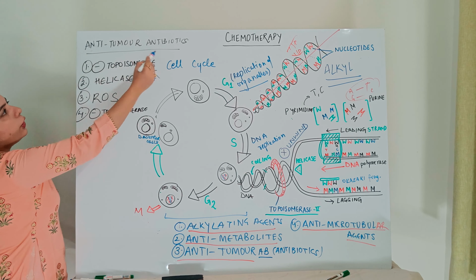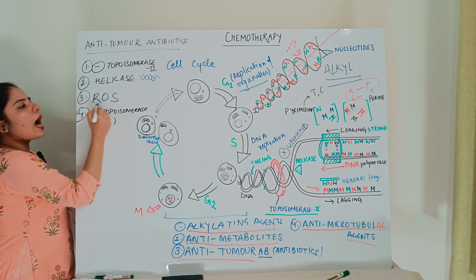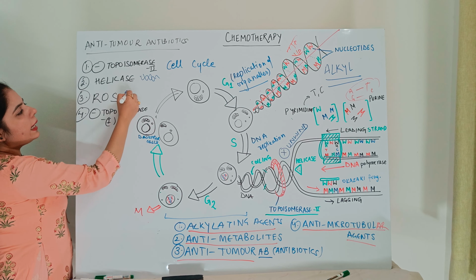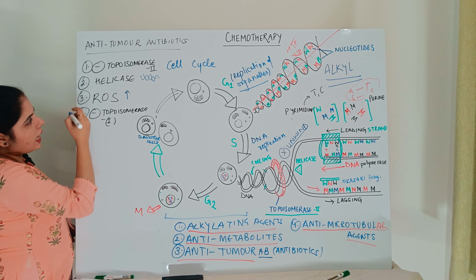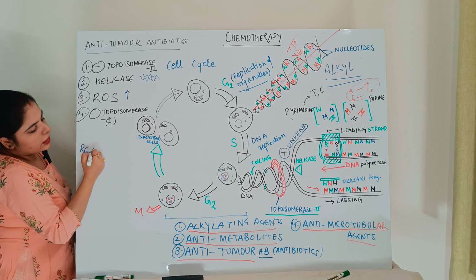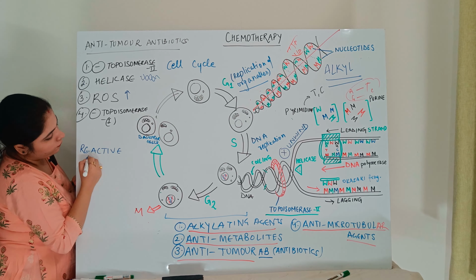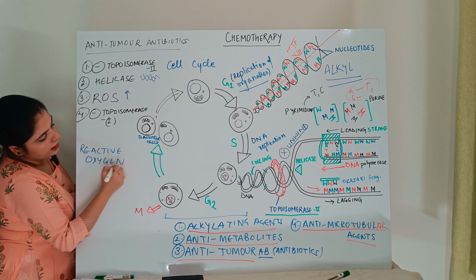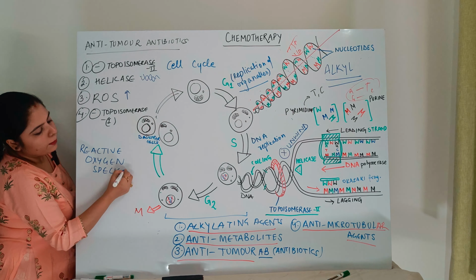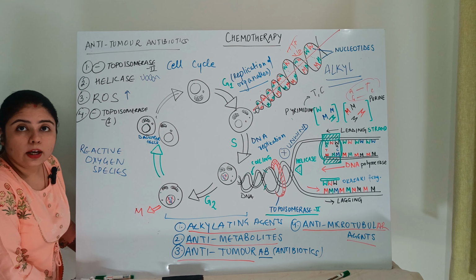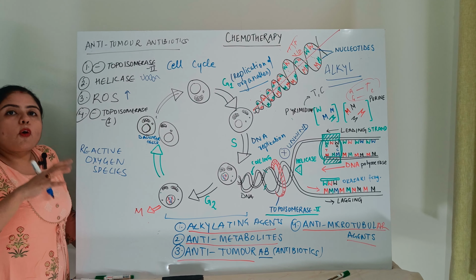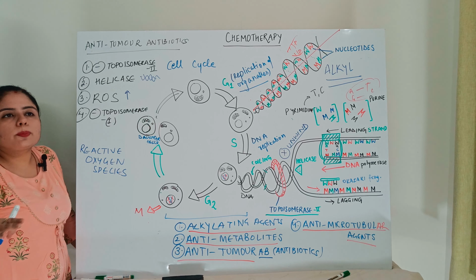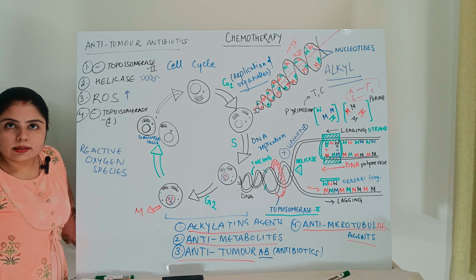Or the anti-tumor antibiotics are targeting by increasing the ROS. What is ROS? ROS stands for reactive oxygen species, right? Many times you have heard that ROS is one of the primary reasons for causing cancer, and for many diseases.